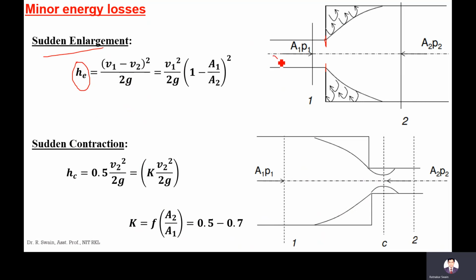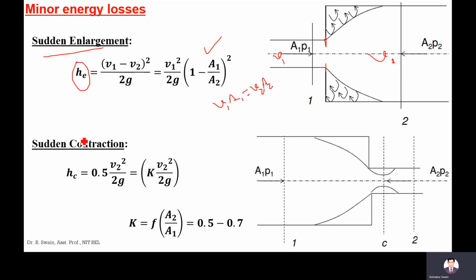V1 is the velocity before the enlargement and V2 is the velocity after the enlargement. A1 is the cross-sectional area before enlargement and A2 is the cross-sectional area after enlargement. Applying the continuity equation, V1 A1 equals V2 A2, so in place of V2 you can write V1 A1 by A2. Then it becomes V1 square by 2g into 1 minus A1 by A2 whole square. So this is the energy head loss due to sudden enlargement.